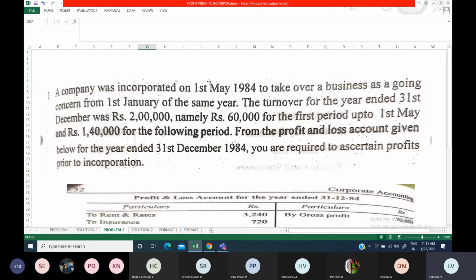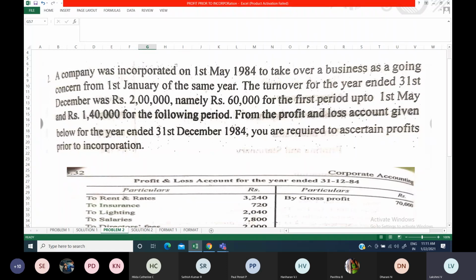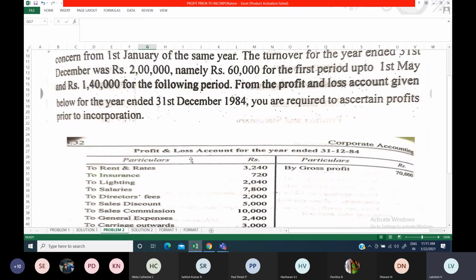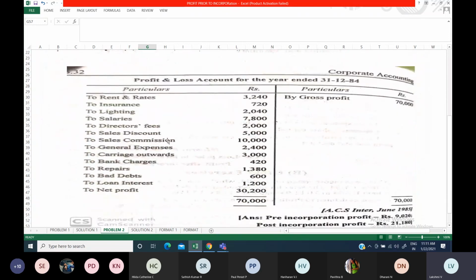Next, from the profit and loss account given below for the year ended 31st December 84, you are required to ascertain profits prior to incorporation. So your year end is 31st December 84 for this question. Again, you have to calculate the time ratio and sales ratio first, and only then start preparing your accounts. You have to identify each and every item.